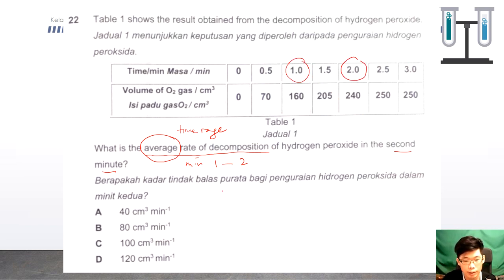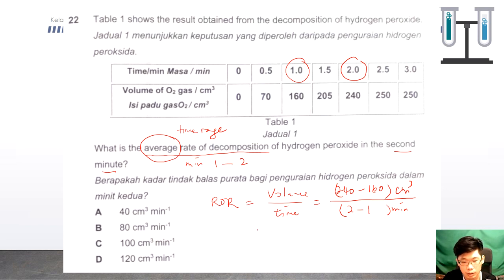So the average rate of reaction will be the volume divided by the time. So the volume here will be 240 minus 160 cubic centimeters. The time frame is 2 minus 1 minute.